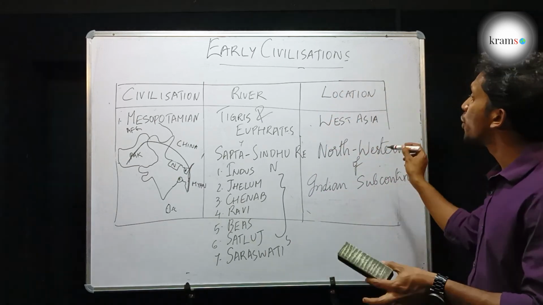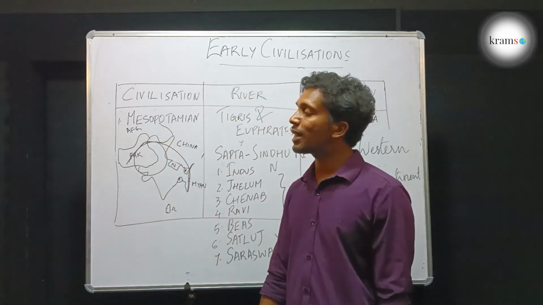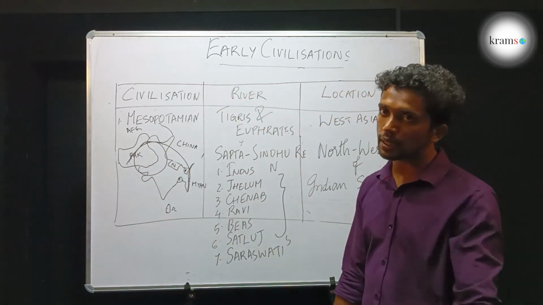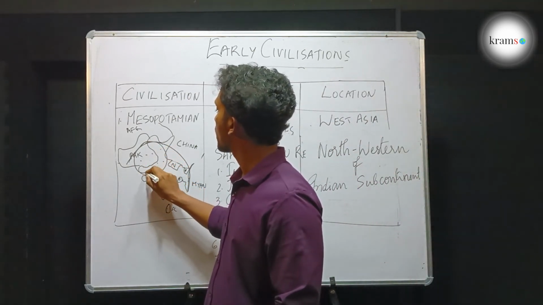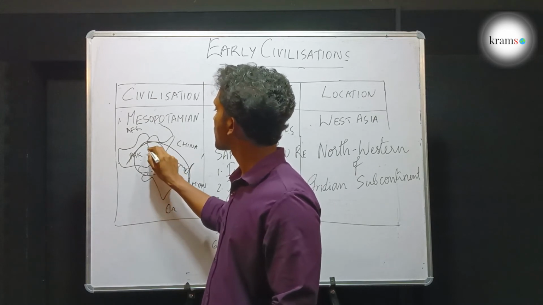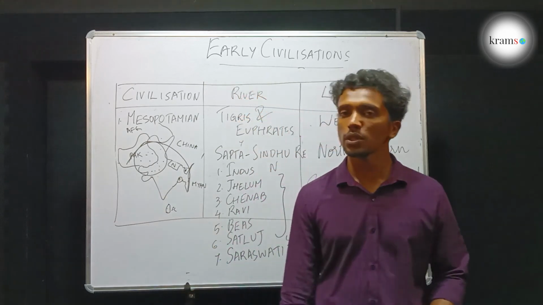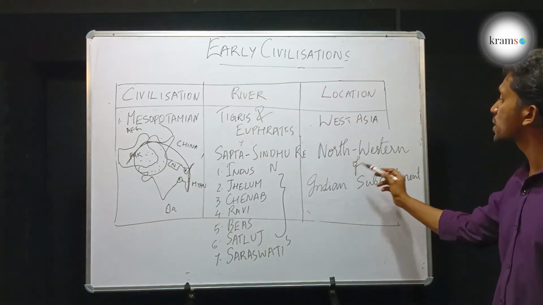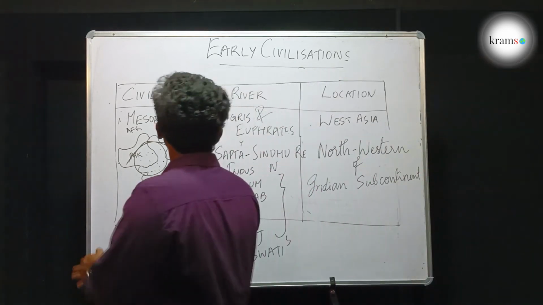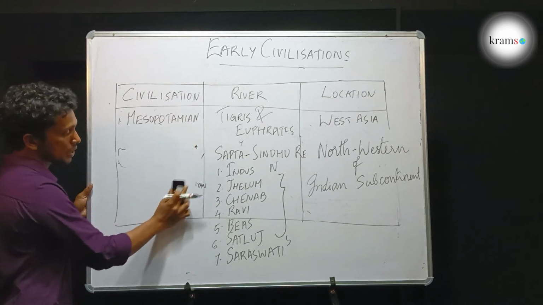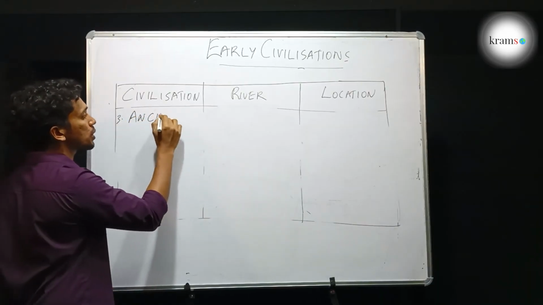Okay, so the northwestern part of the Indian subcontinent, this is the place. Indus Valley civilization has so many cities and towns and villages. It existed like this. Some existed in India, some existed in Pakistan, some even existed in Afghanistan. So the present location is the northwestern part of the Indian subcontinent. That is our second civilization, the Indus Valley civilization. The next civilization is the ancient Egyptian civilization.